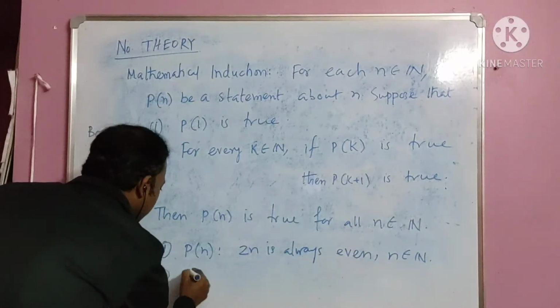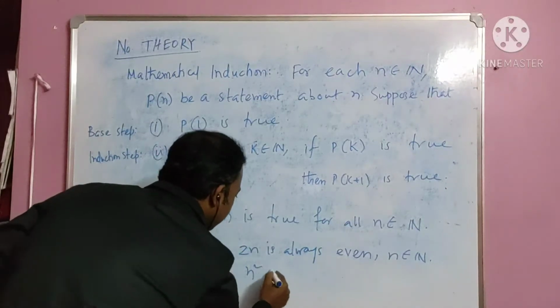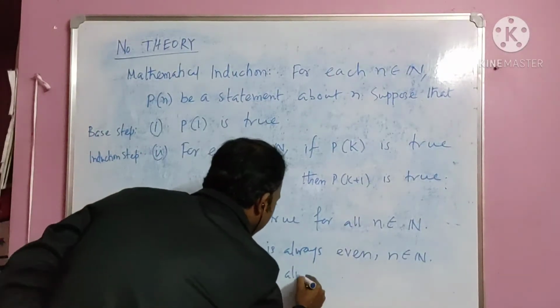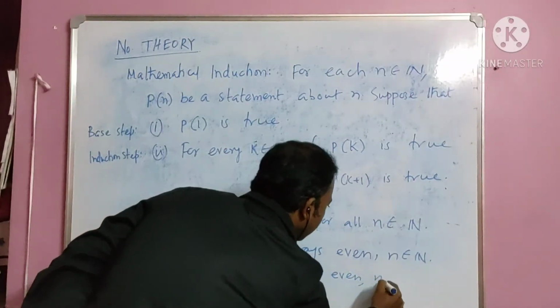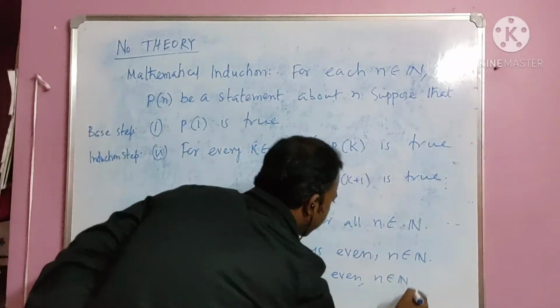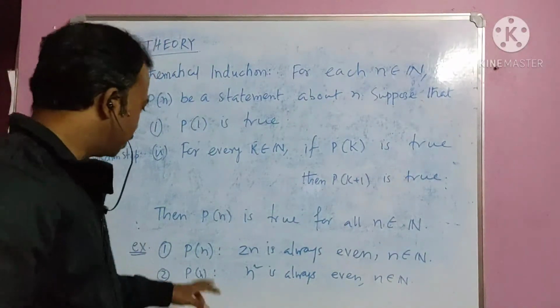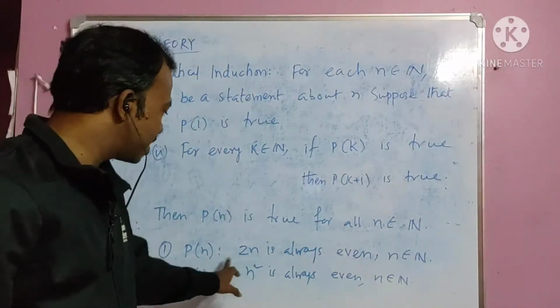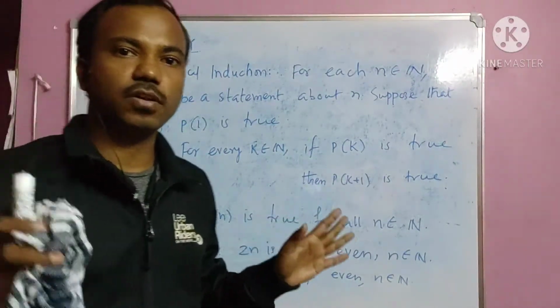Number 2: Pn is n square is always even, n belongs to natural number. Now look, for an idea, you can think of Pn as 2n is always even. I am stating this, 2n is always even.